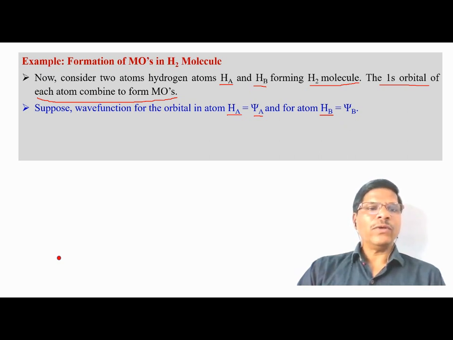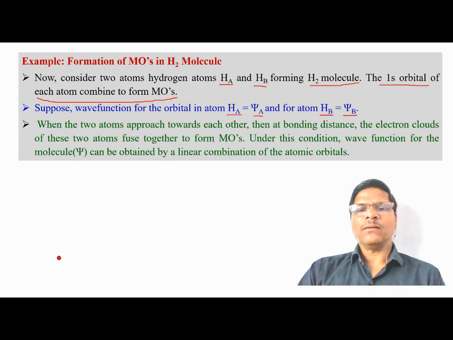mathematically. The interaction between two hydrogen atoms is possible to form a molecular orbital when they approach at bonding distance. At bonding distance, the electron clouds of these two atoms can fuse together to form a molecular orbital.